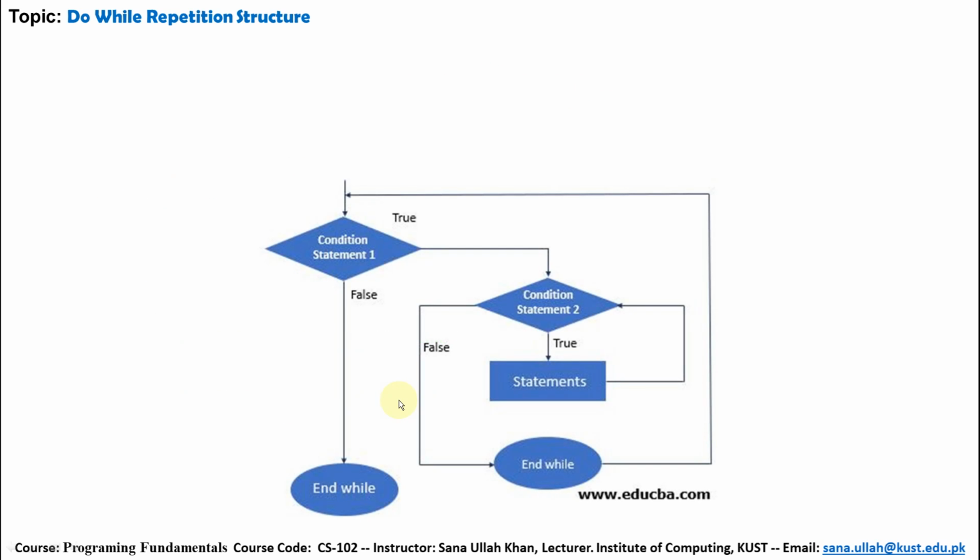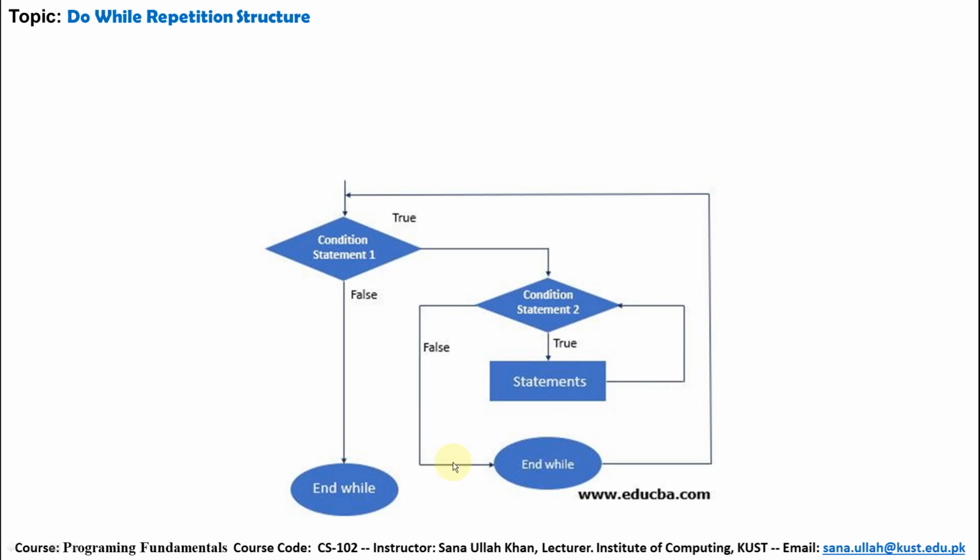So this is the flowchart of the nested while loop. First of all, condition 1 will be checked. If it is true, then condition 2 will be checked. If it is true, then the statement inside will be executed. Okay, if it is executed, then it goes back to check the condition again.